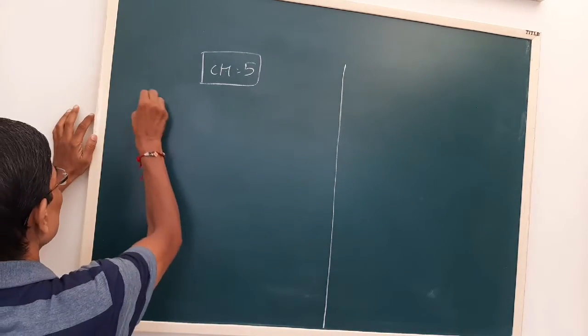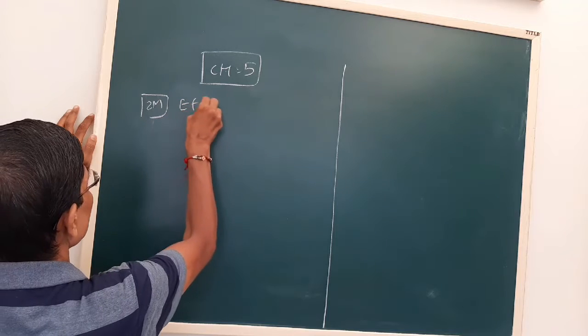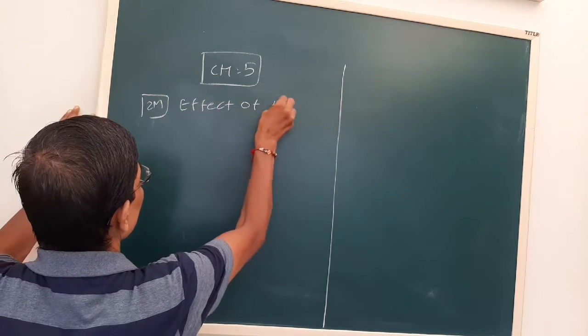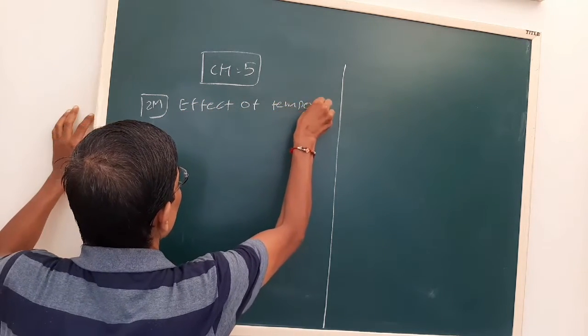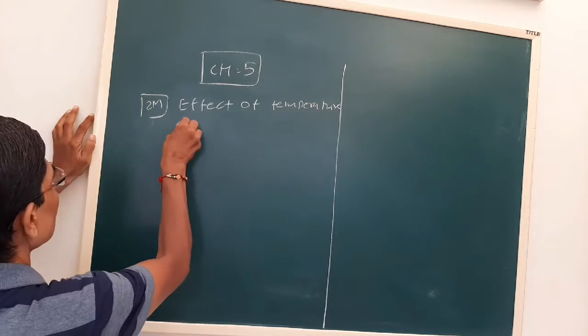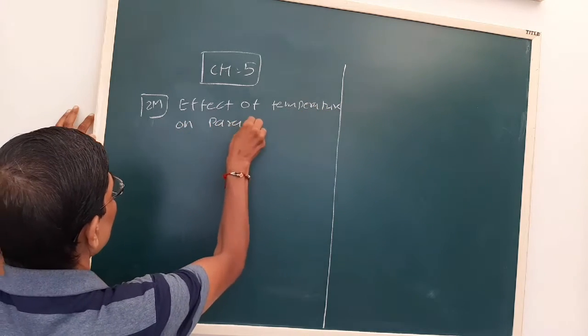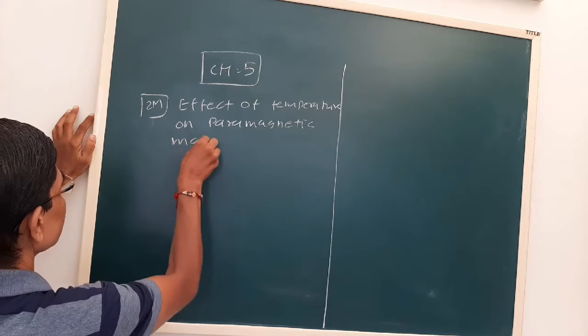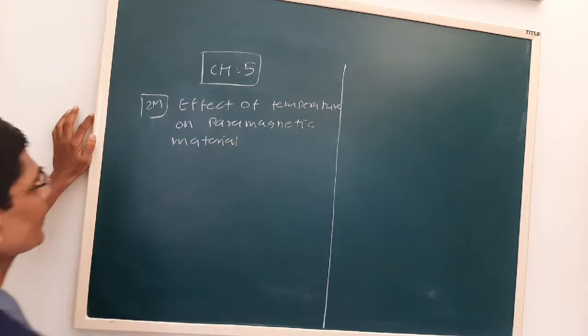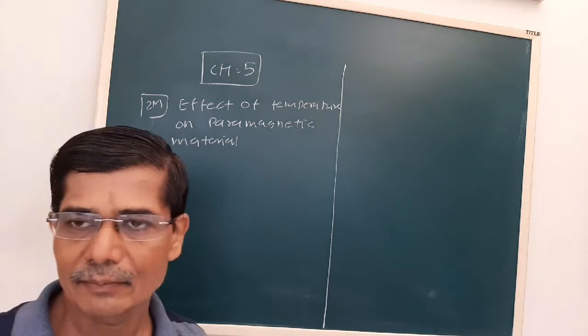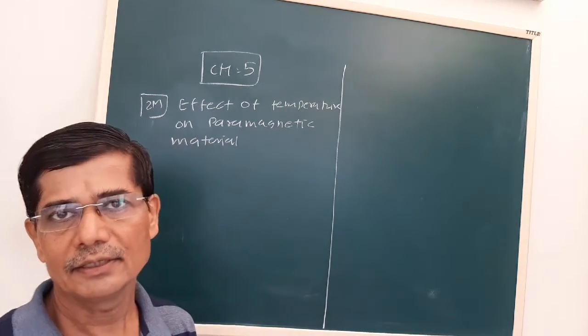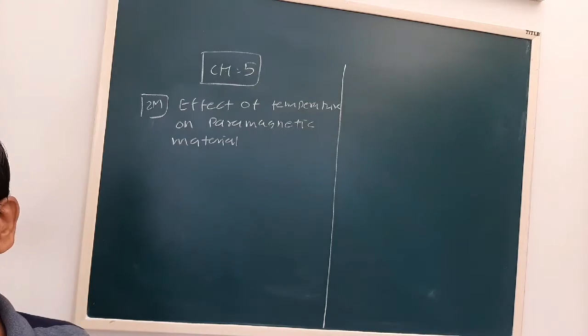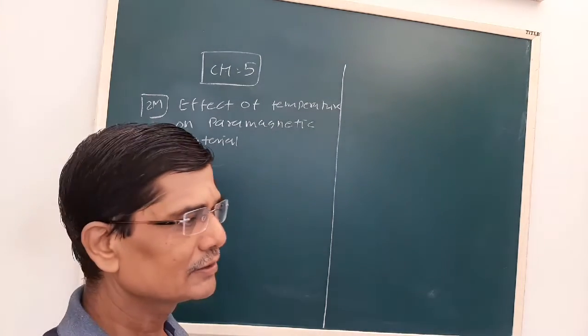This can be asked in a 2-mark question. Now we know in paramagnetic material a dipole moment is there, but at room temperature all dipole moments are not arranged in the same direction.